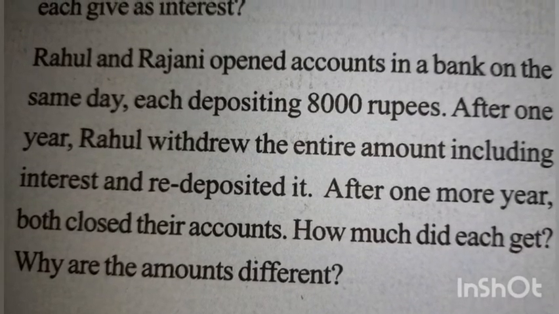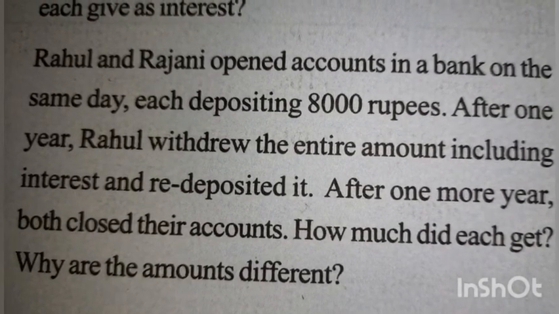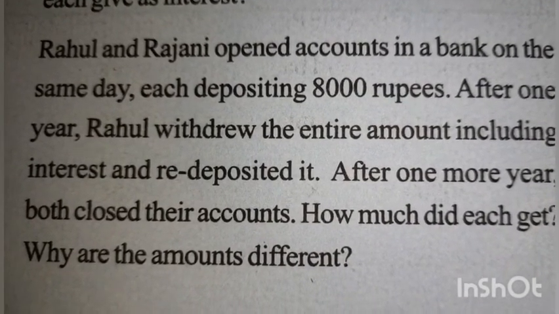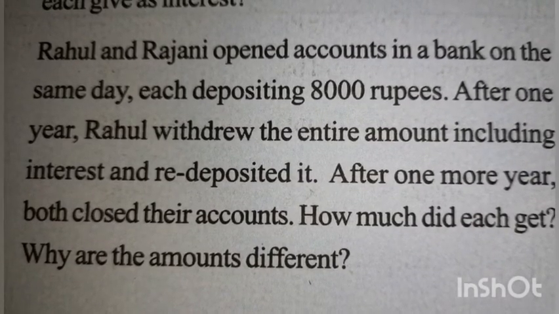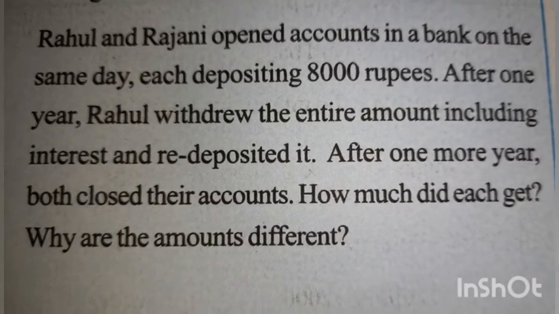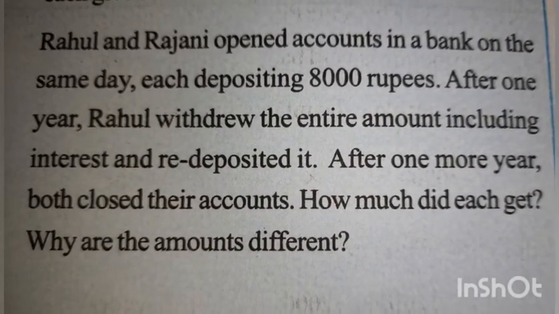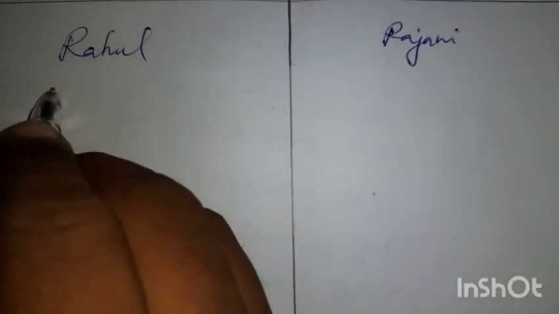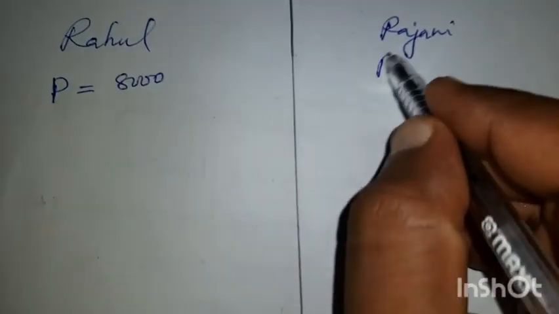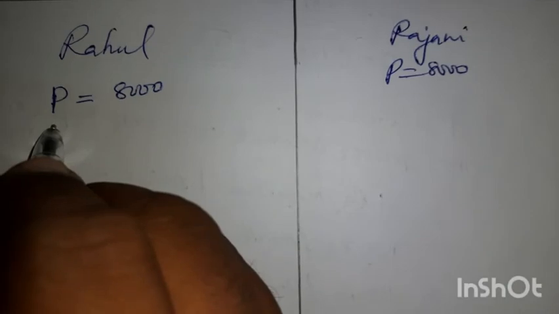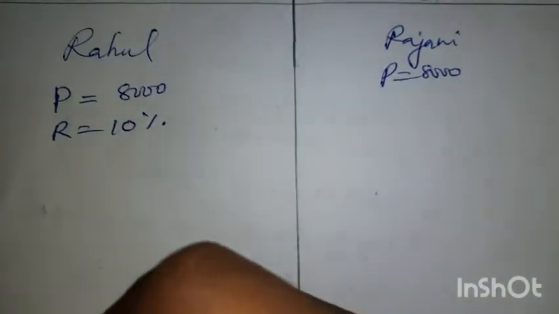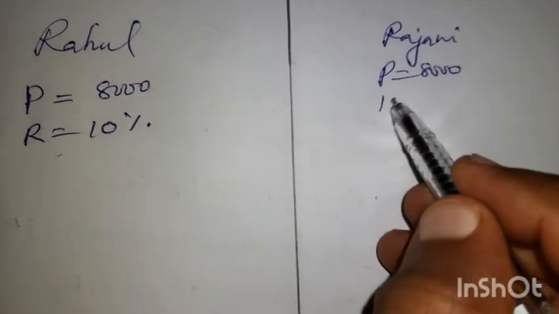Rahul withdrew the amount and interest together and he redeposited. After 1 more year, that means the second year, how much is the amount in his account after closing the deposit? So you have to write down how much amount they deposited. The amount is the same, 8,000 rupees for both. Then the rate of interest is given as 10%, the same for both.